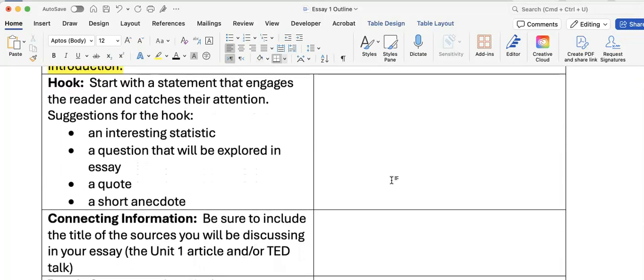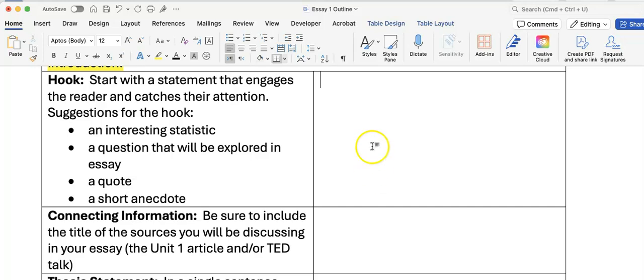That's how I would do it. My hope is that by the time you guys come in on Friday, this side of the outline will be completed with your ideas and information. If you have questions about that, if it doesn't make sense, just send me an email, or we can hop on Zoom at some point between now and Friday. I hope that we will be back on Friday in class. That's it. Let me know if any of it is confusing, and hopefully you guys will have some good outlines.